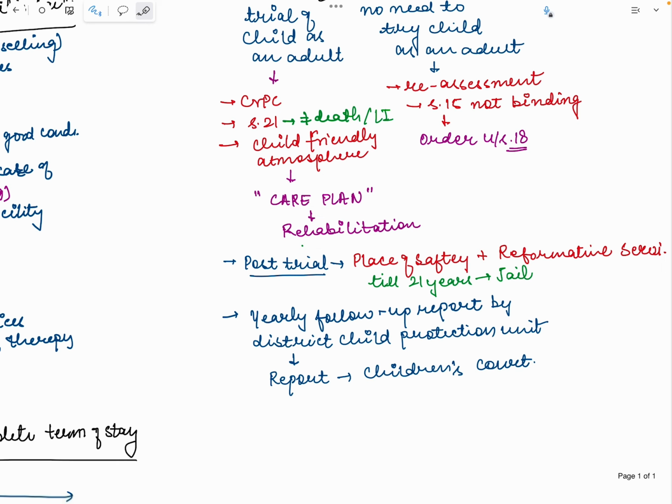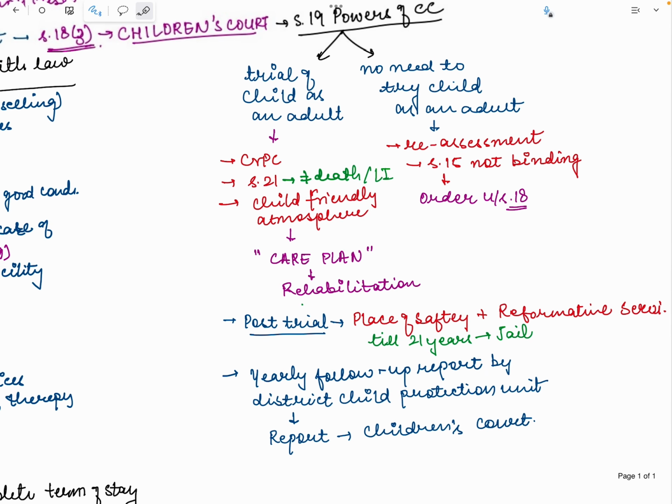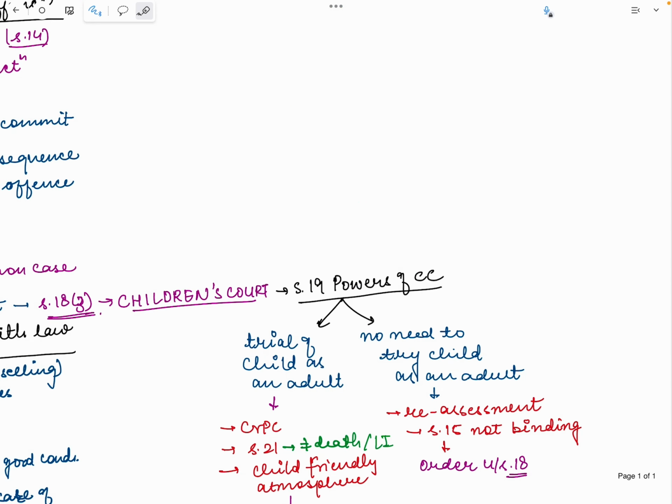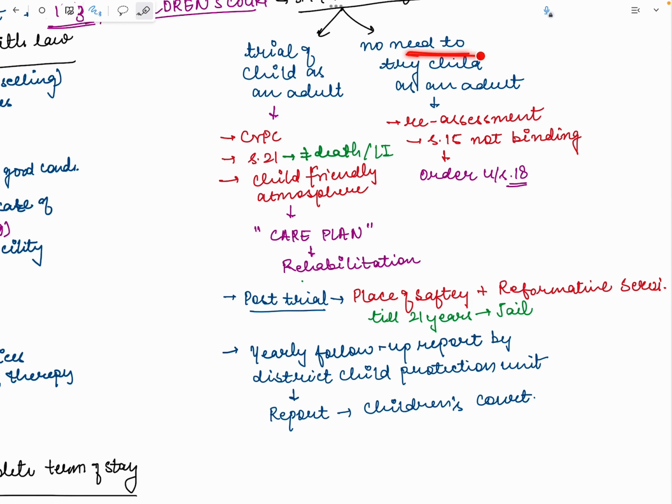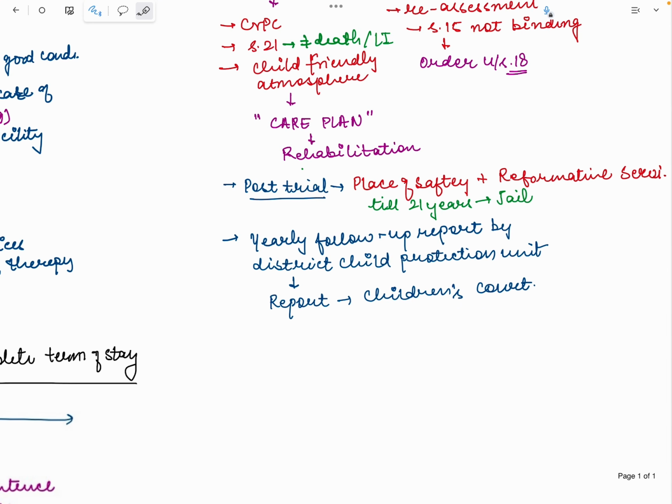Okay. Now, if the Children's Court is of the opinion that the child need not be tried as an adult, then again Section 18 will be followed. Now, post trial, the child will be sent to the place of safety till 21 years of age, and thereafter he will be transferred to the jail. We will see what the procedure is here. We will discuss in detail how this procedure happens, and then the reformative services would be awarded.